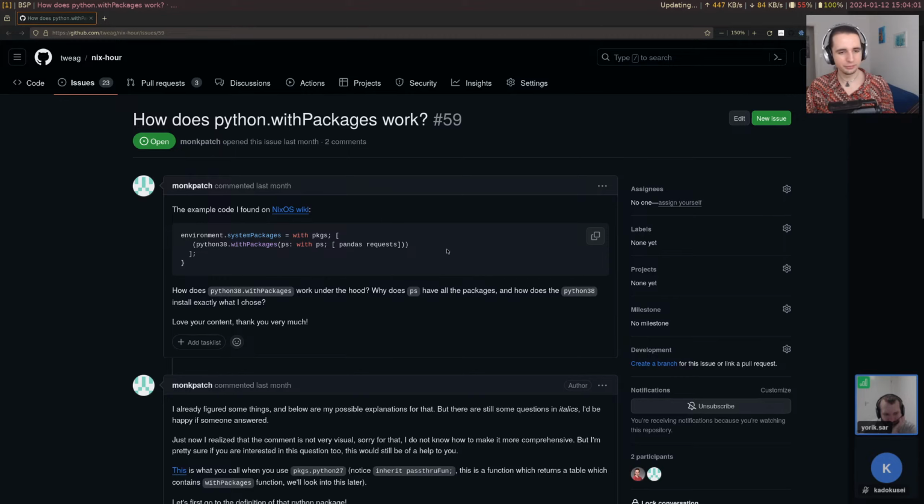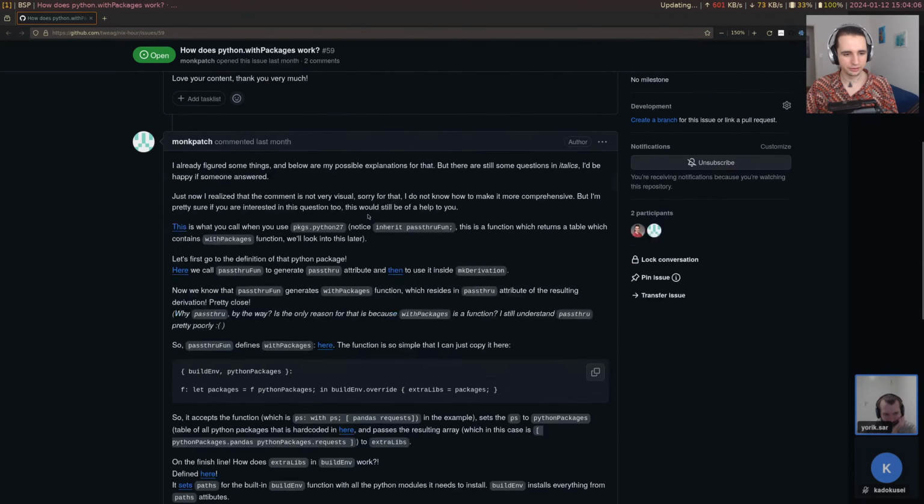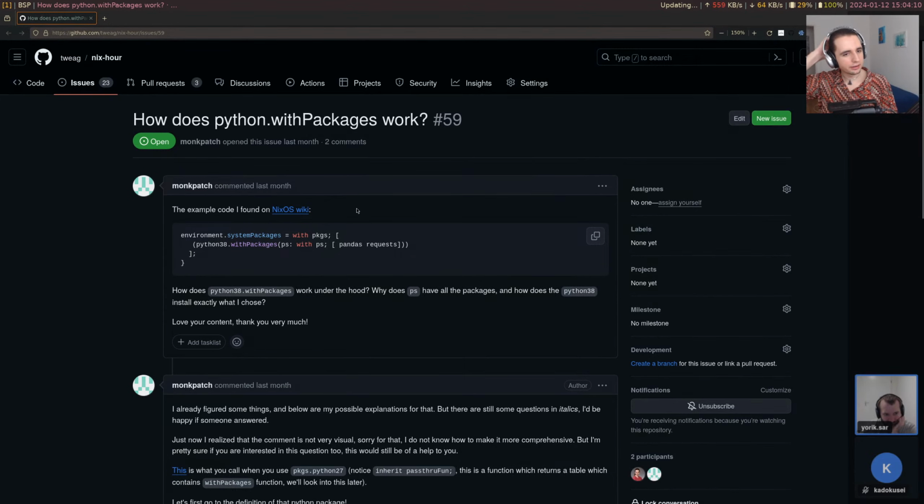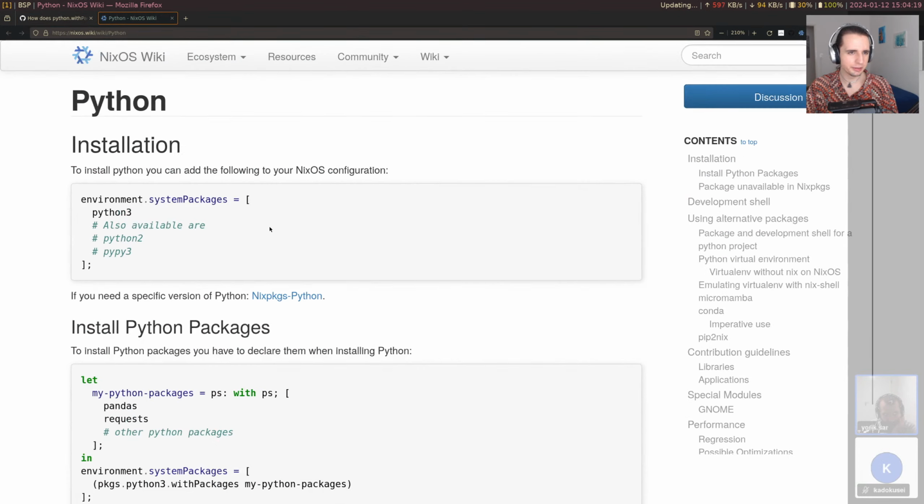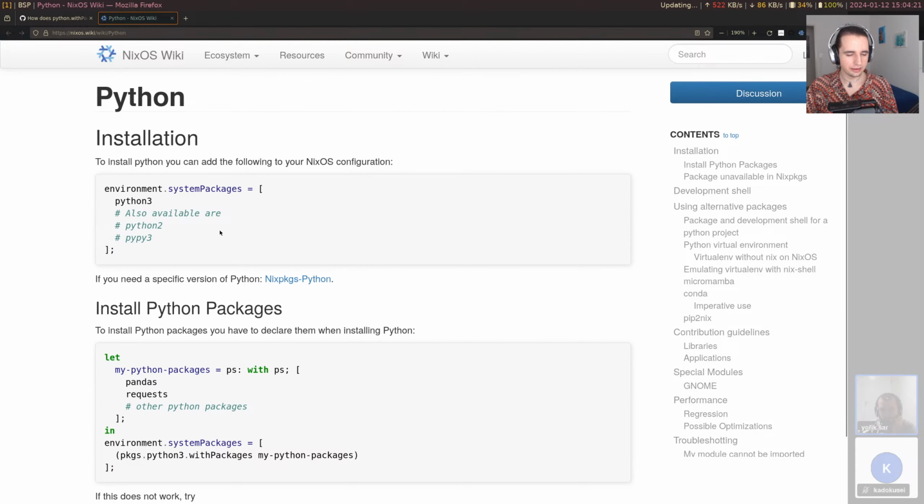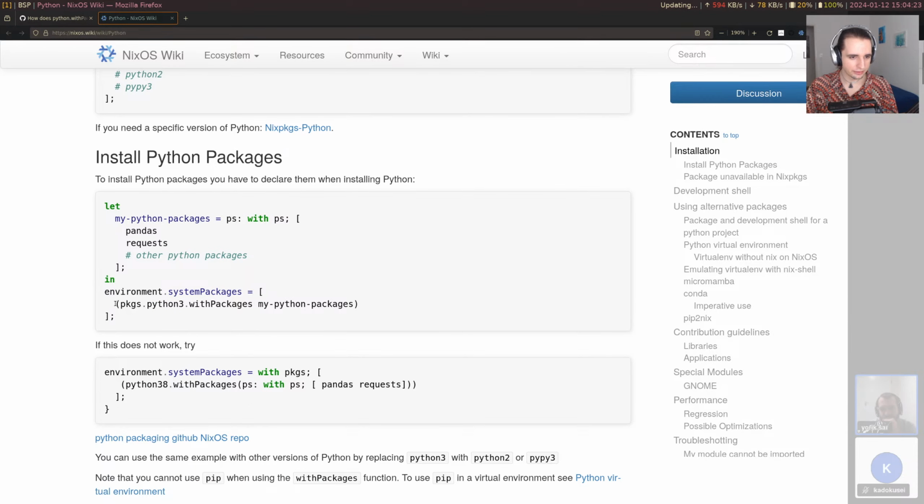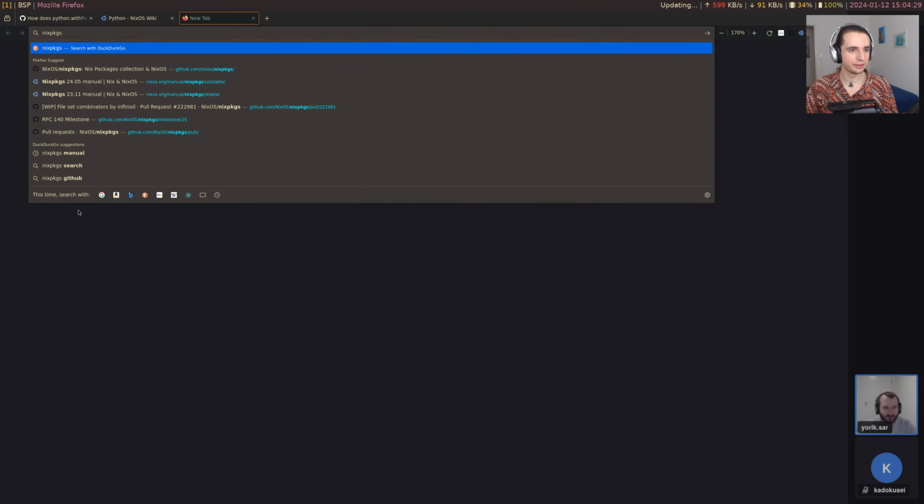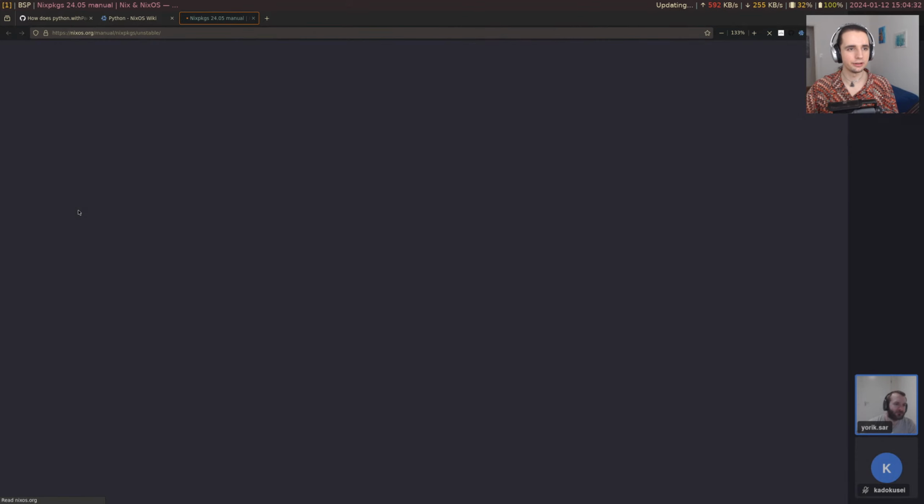But today we will look at python.withPackages. How does it work? There are some questions here by someone, and we're going to try to answer them. So maybe let's start out by just looking at the wiki here. I mean, the wiki often has outdated information, but this hasn't really changed much, so I hope it's correct. Although generally we should prefer looking at the docs and improving the docs when they're missing or wrong.